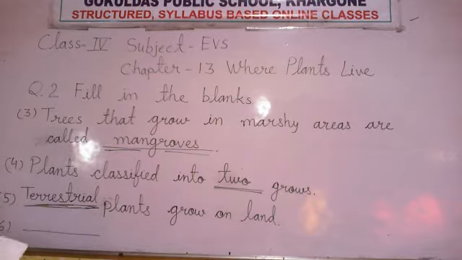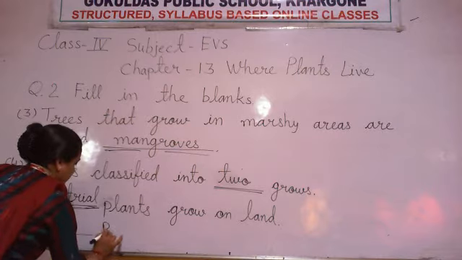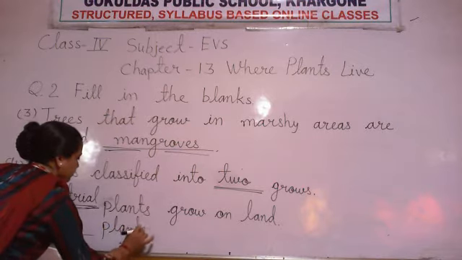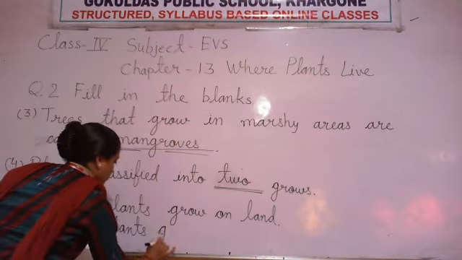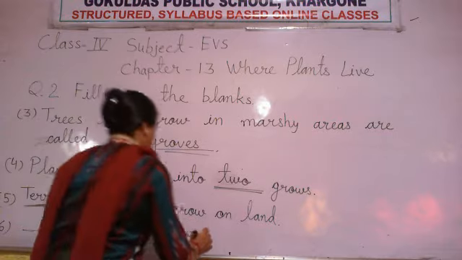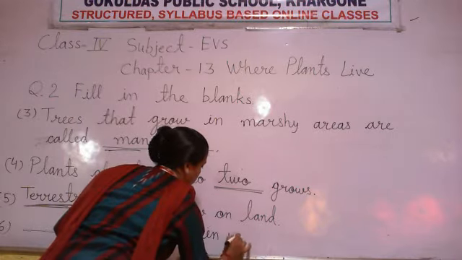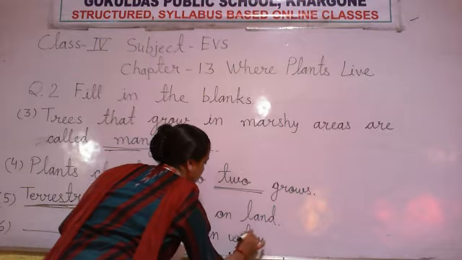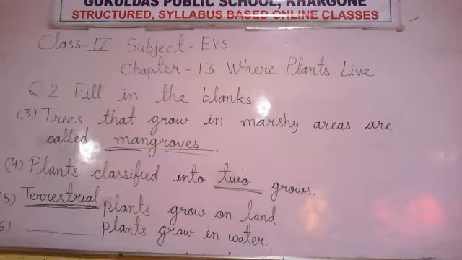Write number 6. Plants grow in water. Which types of plants grow in water? What is the name of that plant? That is called aquatic plant. Aquatic plant. Now once again, what is given in number 3?